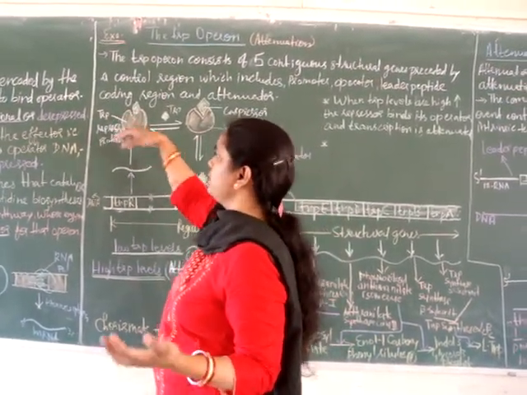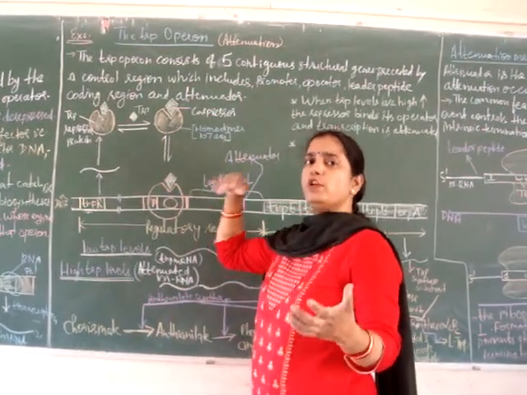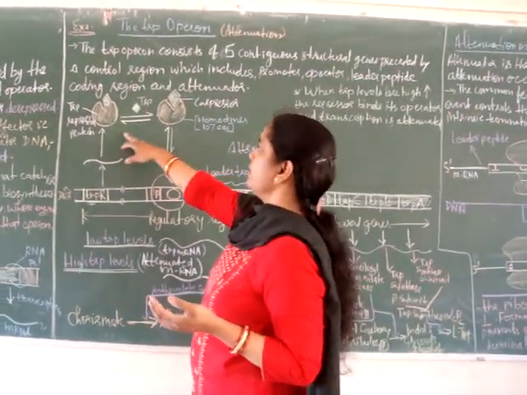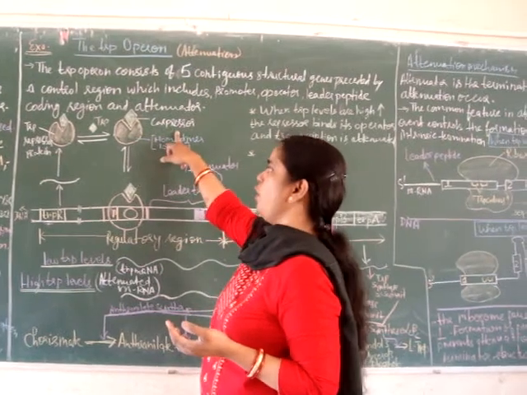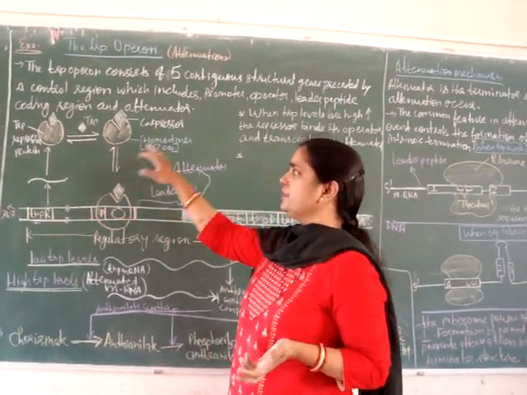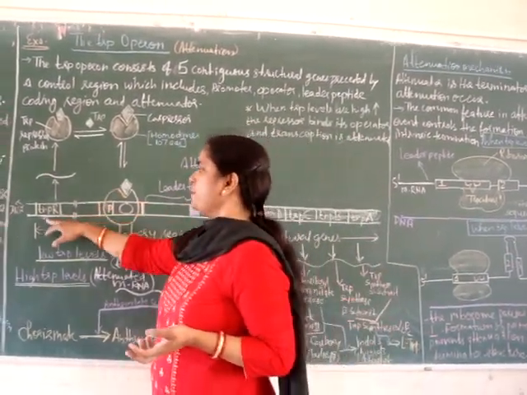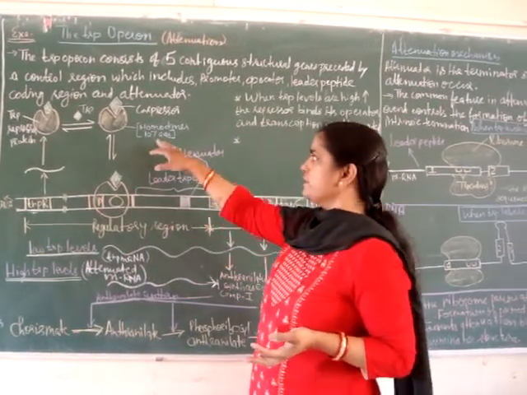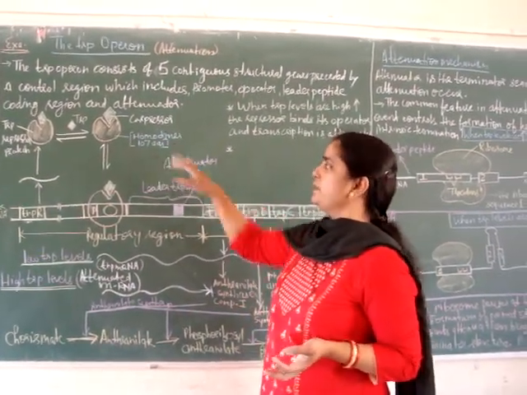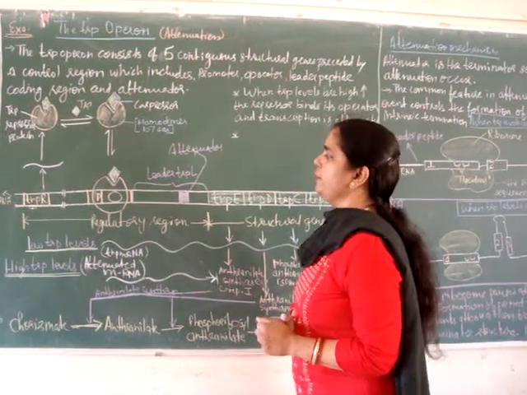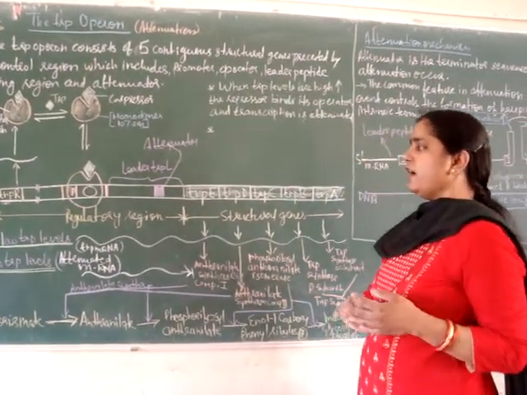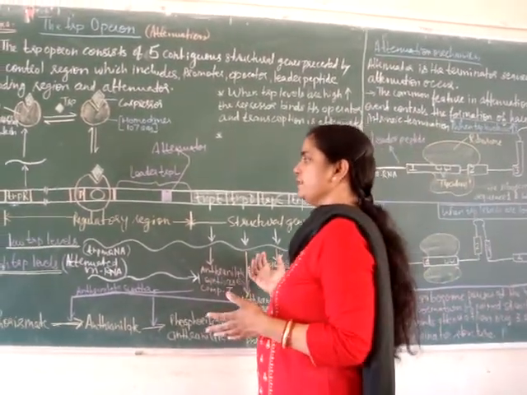Together with tryptophan, here the tryptophan molecule acts as a co-repressor and converts it into active form. The repressor protein expressed through the trpR gene is a homodimer made up of 107 amino acids. Now we will see how the regulation occurs.